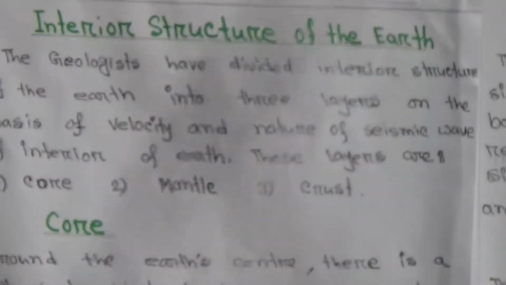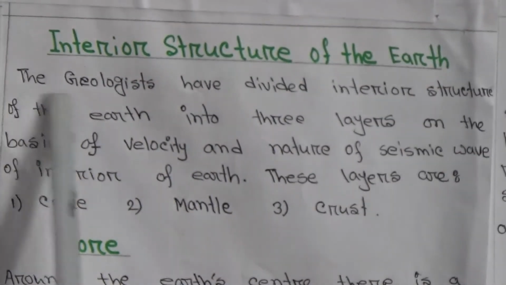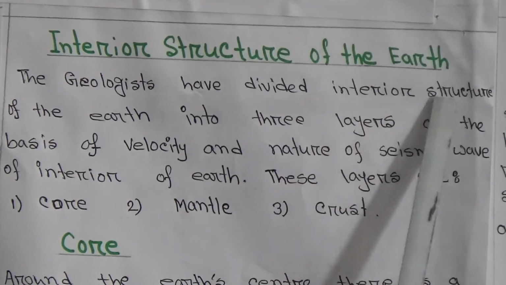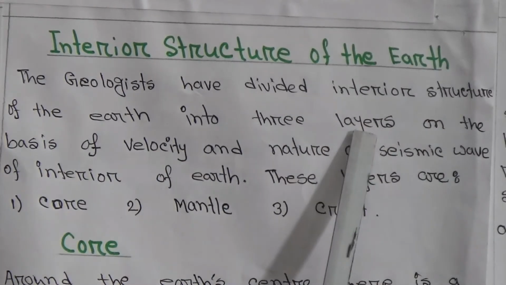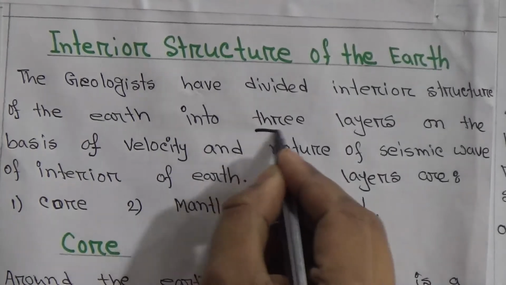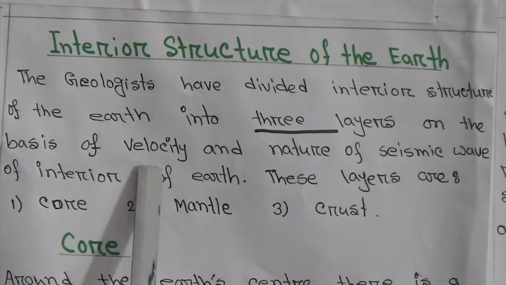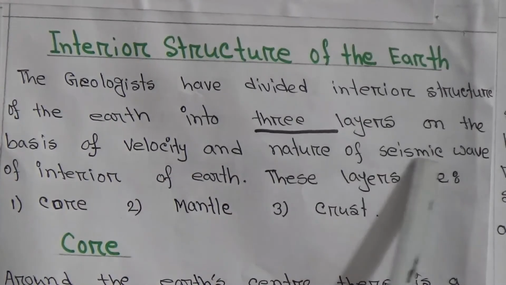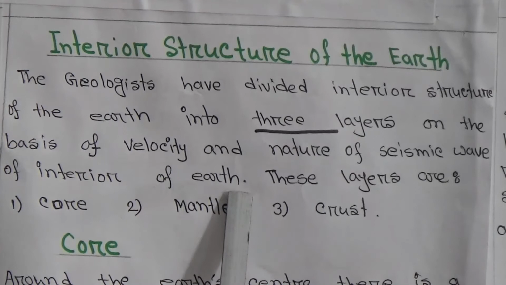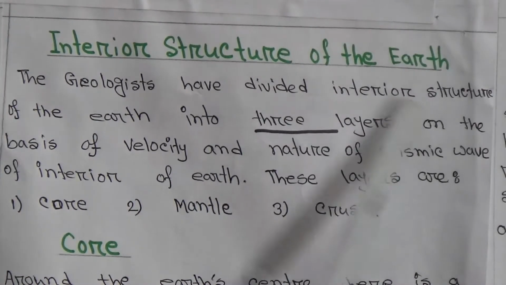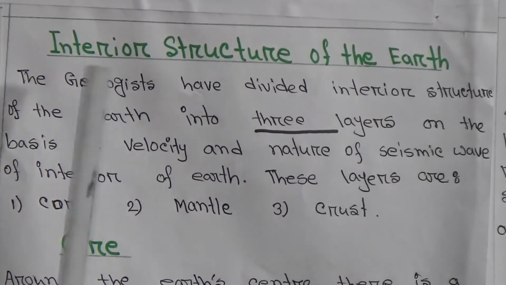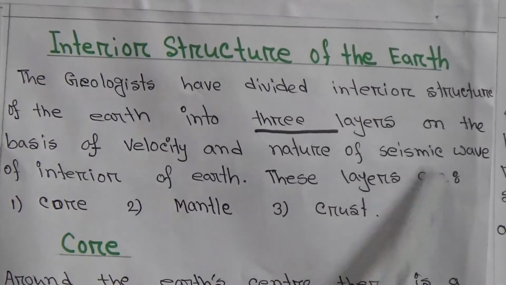Then comes the interior structure of the Earth. The geologists have divided the interior structure of the Earth into three layers on the basis of the velocity and nature of seismic waves in the interior of the Earth. These three layers are core, mantle and crust.